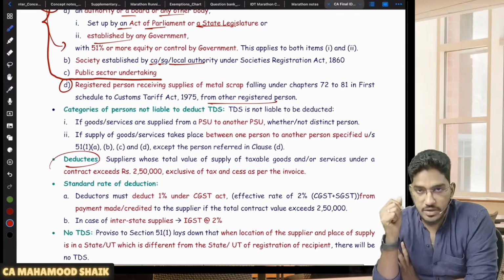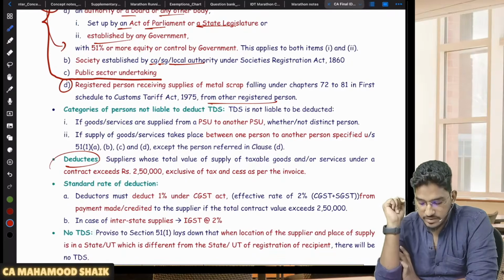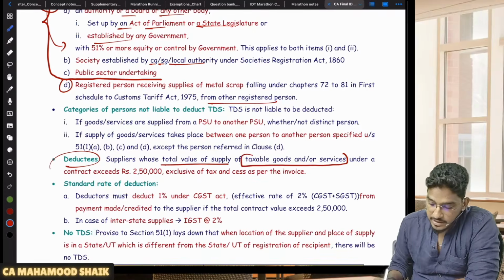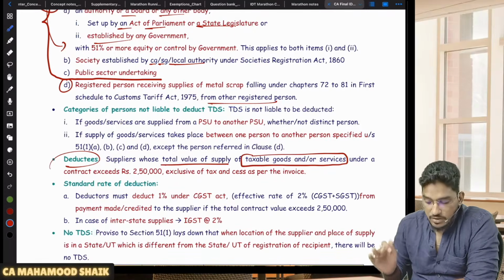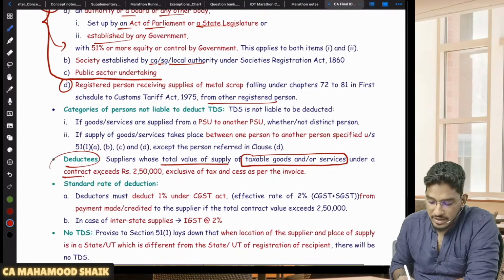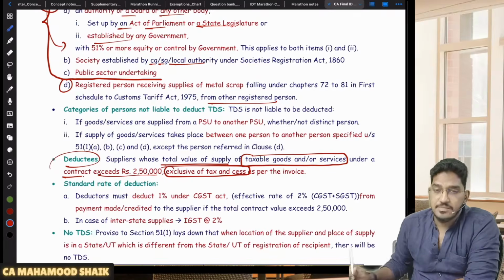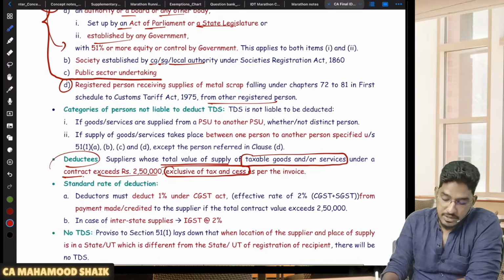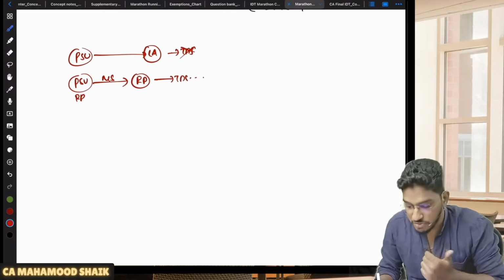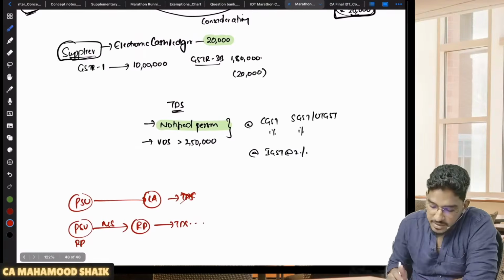What is the limit? Sir, when will TDS be deducted? They say that if the total value of supply of only taxable goods or services under a contract exceeds 2,50,000 exclusive of taxes and cesses as per the invoice, then only TDS will become applicable. So what is the prescribed threshold limit? TDS will become applicable when the value of supply under a contract exceeds it.